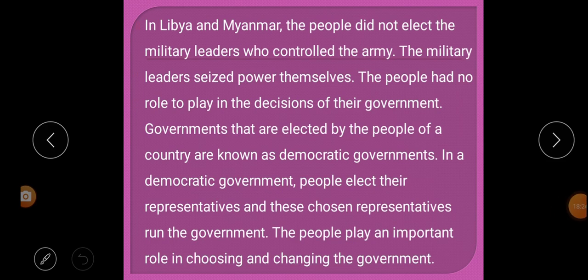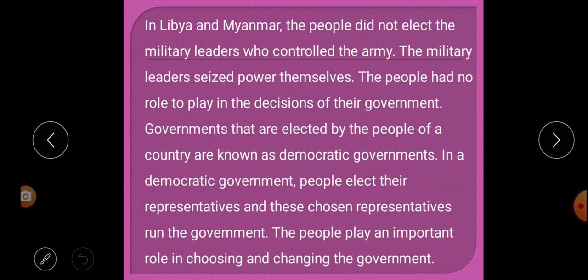So, in this paragraph we learn that in Libya and Myanmar, people did not elect the military leaders who control the army. The military leaders seized the power themselves and people had no role to play in the decision of their government.